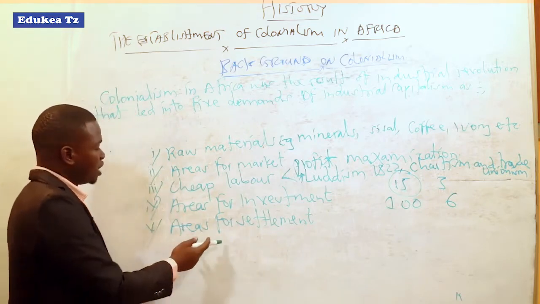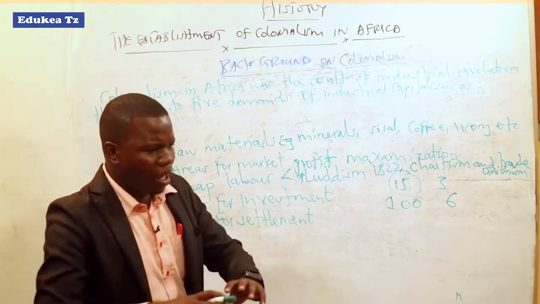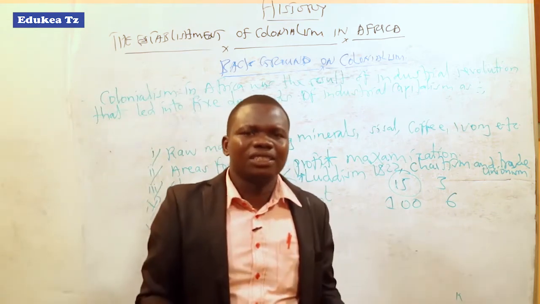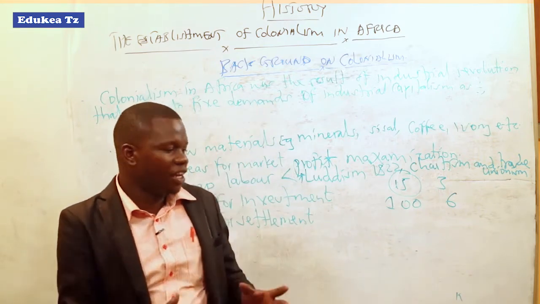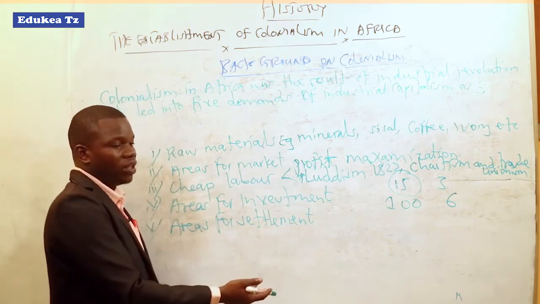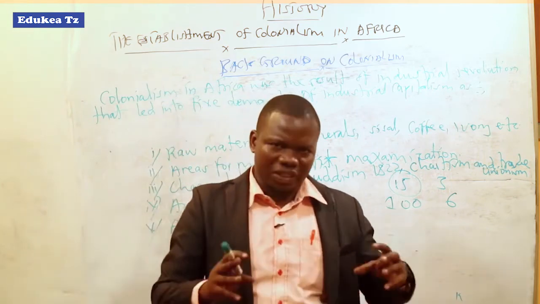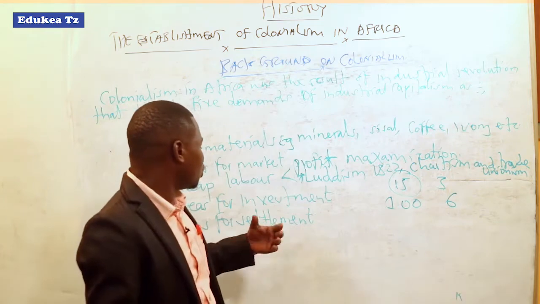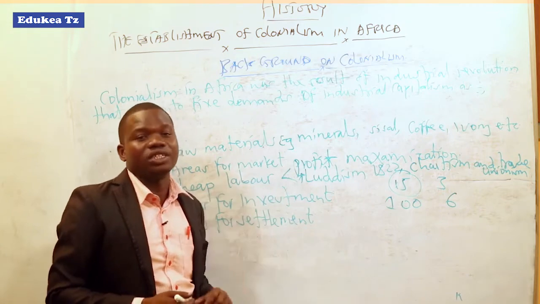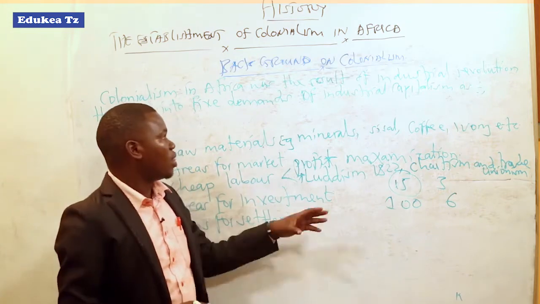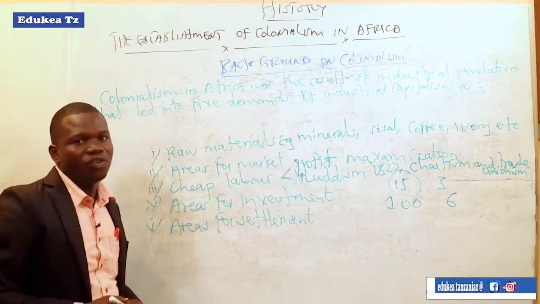Another was areas for settlement. This demand arose because the coordinators and operators of their different projects in Africa needed areas to settle. They had to build their houses, their schools, and different infrastructure. So areas for settlement were necessary for those colonialists or capitalists. These factors led to the colonization of Africa.